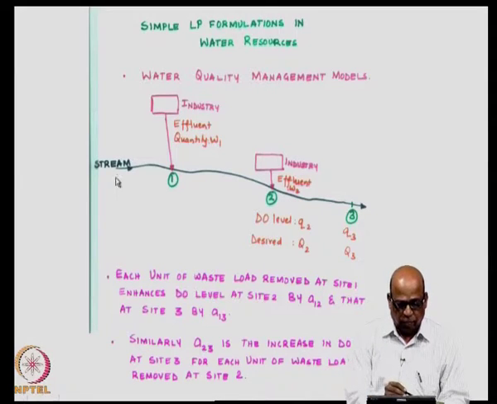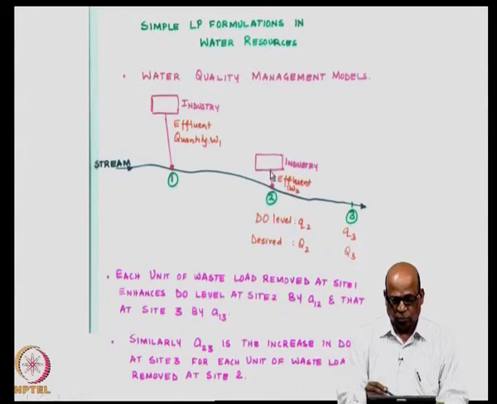It is a simple problem of water quality where we are interested in maintaining the water quality at these two checkpoints, point number 2 and point number 3. This is a stream which receives effluents from two industries, industry 1 here and industry 2 here, with effluent quantity of W1 and effluent quantity of W2 at location 2. If you do not provide any treatment, the DO level was small q2 at location number 2 and small q3 at location number 3.